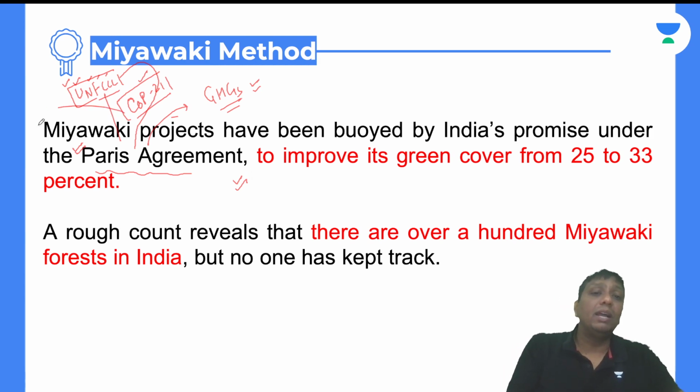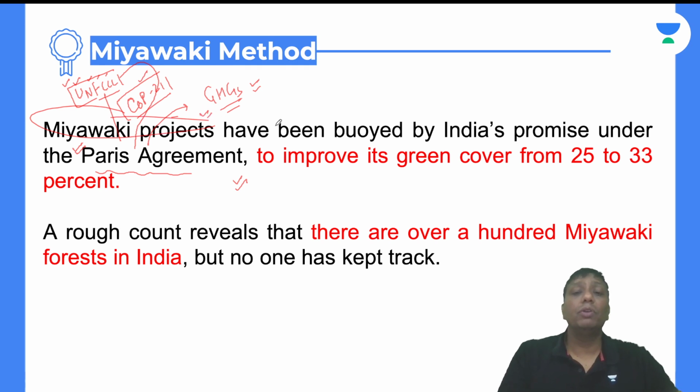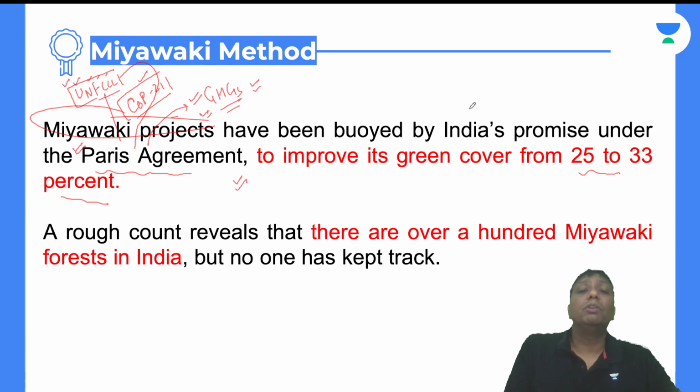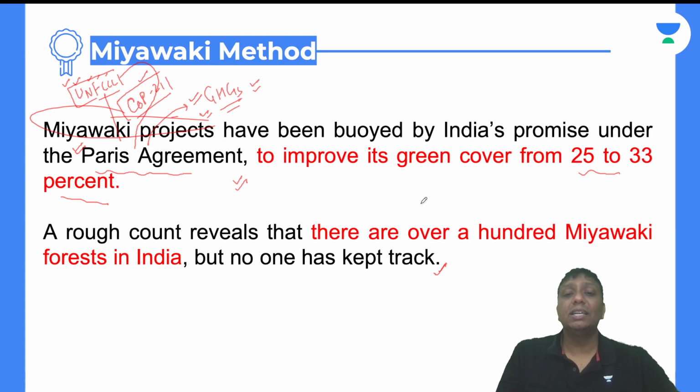So the Miyawaki project that I brought to this discussion is India's promise under the Paris Agreement to improve the green cover from 25 to 33%. Green cover means forestation and all that. How will 25 to 33% be achieved? Somehow the Miyawaki project will also help. Even hundreds of Miyawaki forests in India are already working, but no one has kept track of them. And definitely you will have more and more curiosity to know what Miyawaki actually is.